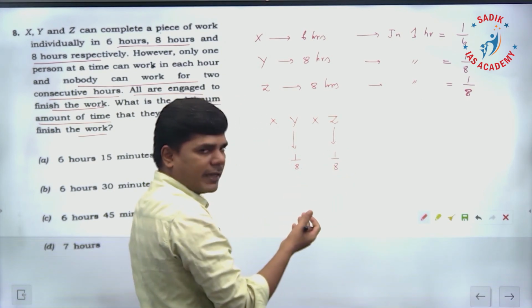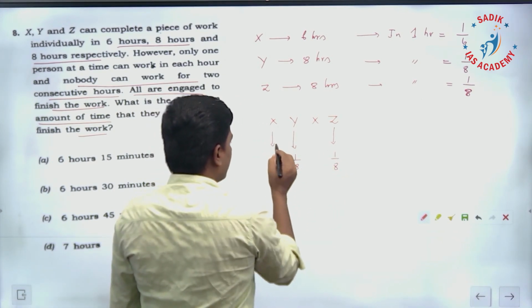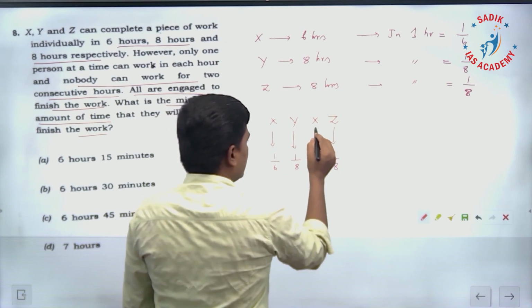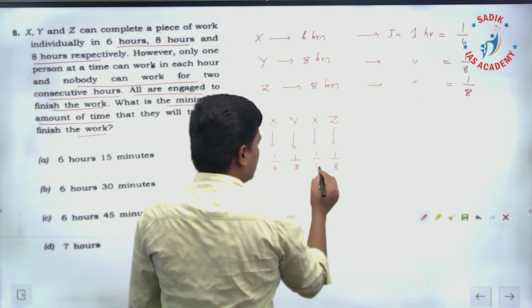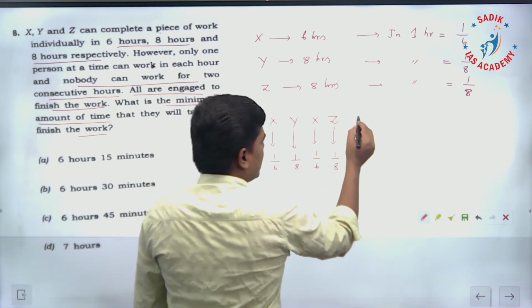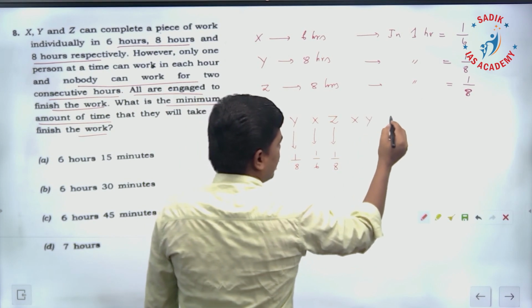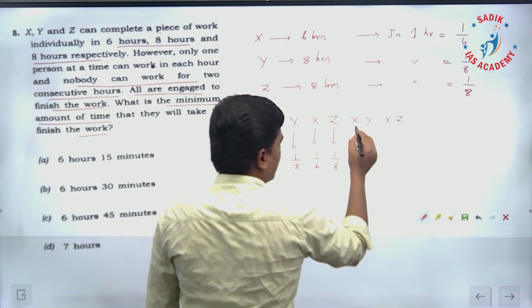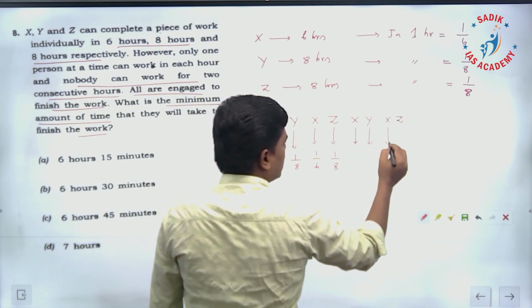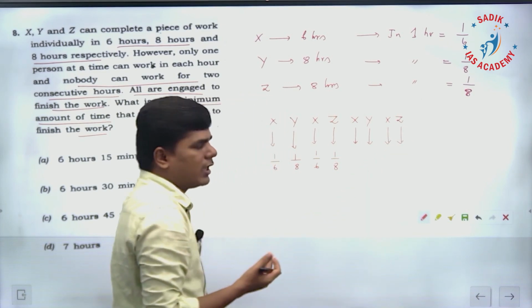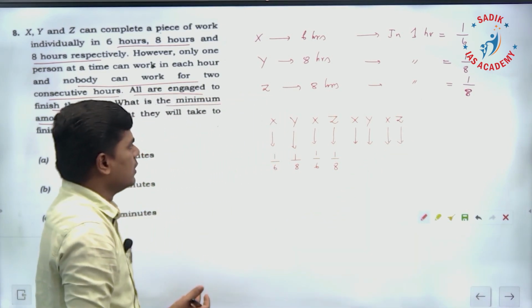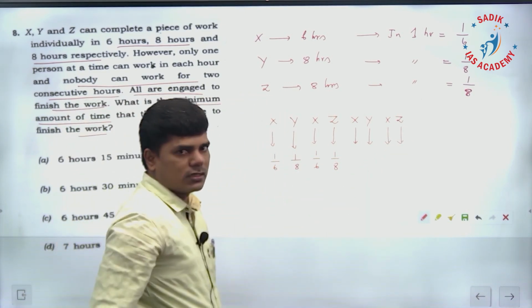So the numbers are the same. Here x alone is going to differ, it is 1 by 6. Like this we can take x, y, like this x, z, like this we can proceed, so that no 2 consecutive are x, y or z, in that order we arrange.